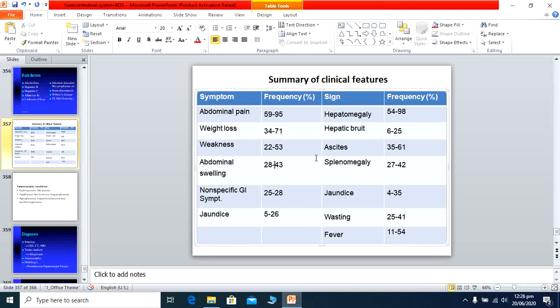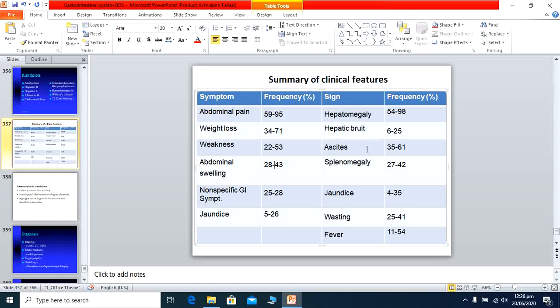As far as the signs are concerned, there is hepatomegaly: if we palpate the liver, we find a firm or sometimes hard mass in the right hypochondrium. This mass is due to the hepatocellular carcinoma. Other is the hepatic bruit. When we place a stethoscope on the liver area, because of increased circulation of the malignancy, we hear a bruit, which is known as the hepatic bruit.